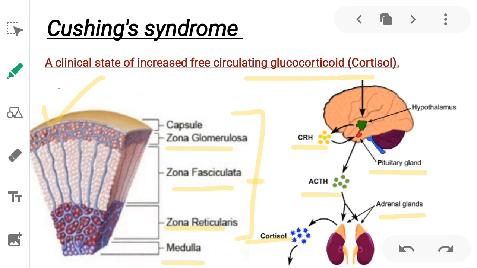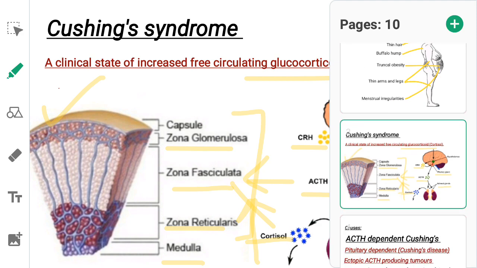Adrenocorticotropic hormone acts on the zona fasciculata to cause the release of cortisol. When the level of cortisol in the blood rises, it causes the inhibition of the release of corticotrophin-releasing hormone and adrenocorticotropic hormone from the hypothalamus and anterior pituitary respectively. This occurs by a negative feedback mechanism, and this is how the normal levels of cortisol are maintained in the blood.